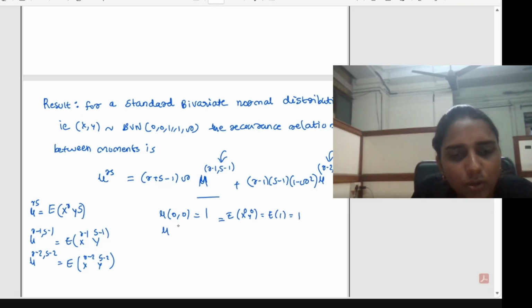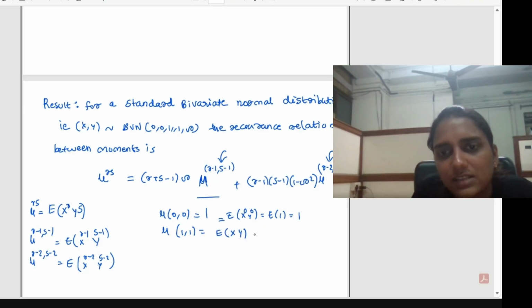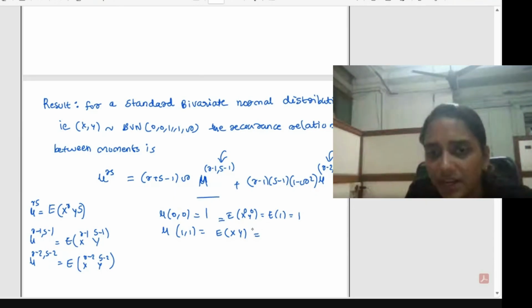And if you consider mu 1,1, that is equal to the expectation of X to the power 1, Y to the power 1. What is this equal to? This is equal to the covariance. We already said this is equal to the correlation in this case, because the expectation of XY minus the expectation of X into the expectation of Y, those terms are 0, and standard deviations are 1.